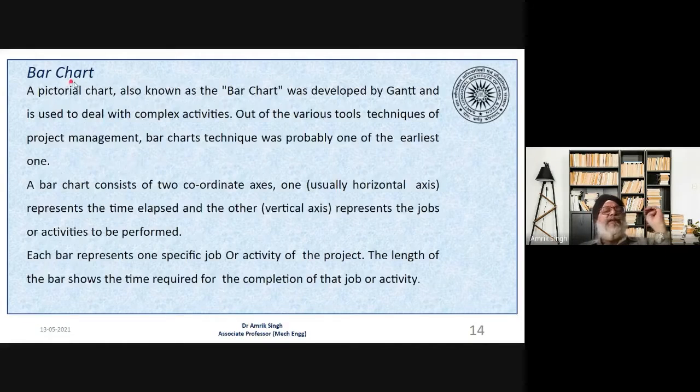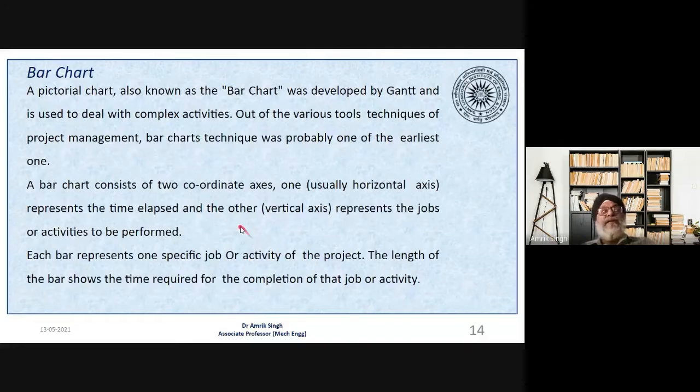First is the bar chart. I think everybody is aware of the bar chart. It is a pictorial chart. It was developed by Gantt, and it is used to deal with complex activities. The bar chart is probably the oldest and the simplest one. Nowadays you can make it manually and also using Microsoft Excel.